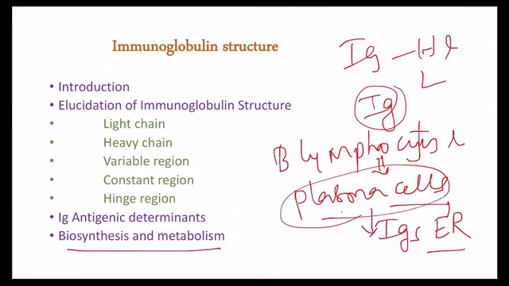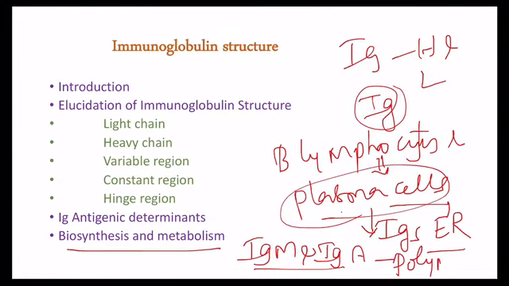Both IgM and IgA are polymeric. IgM and IgA are polymeric antibodies. They have an additional polypeptide chain that is called J chain, J for joining chain. The J chain is also synthesized by the plasma cells, by all the plasma cells, but this J chain is incorporated in the polymeric forms of IgM and IgA only.